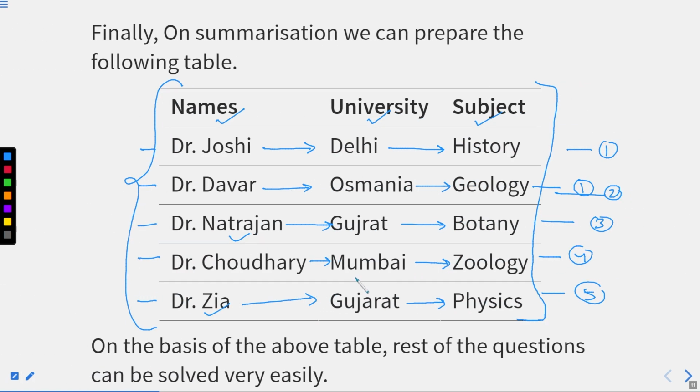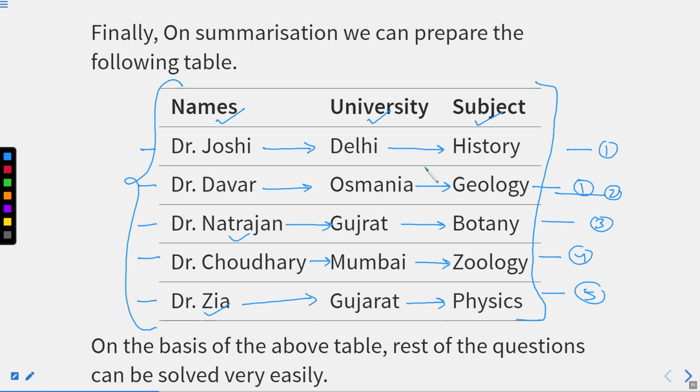What is the major concept behind all these questions is, first, read the instructions carefully, then start collaborating or merging 2 to 3 different statements that are given, so that you are able to figure out the correct option or the correct chronological order, right? So, after merging all the instructions given, we are able to figure out all the professors with respect to their subject as well as university.